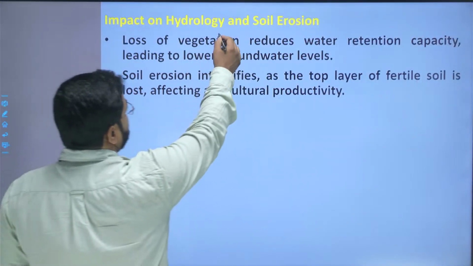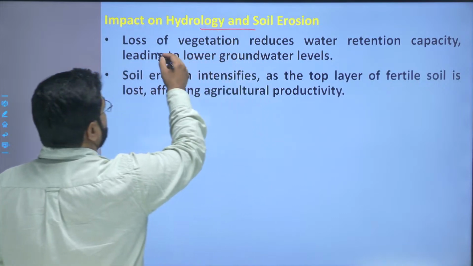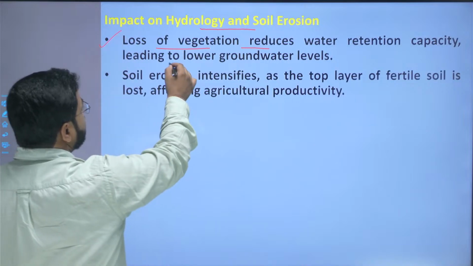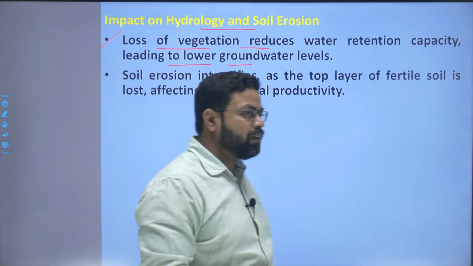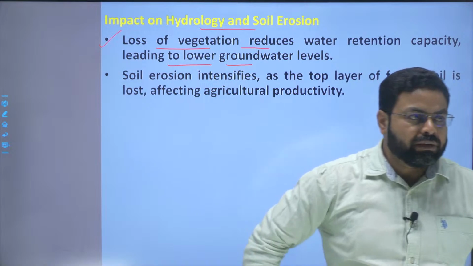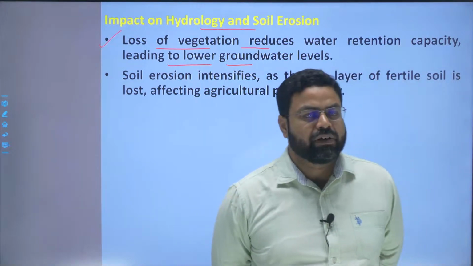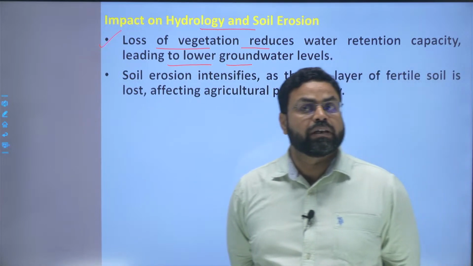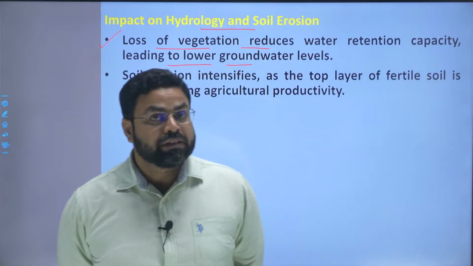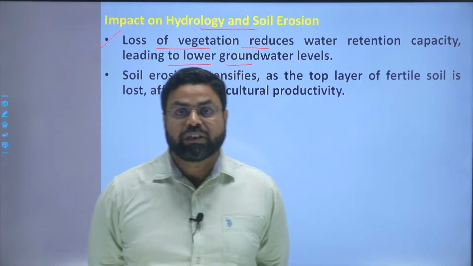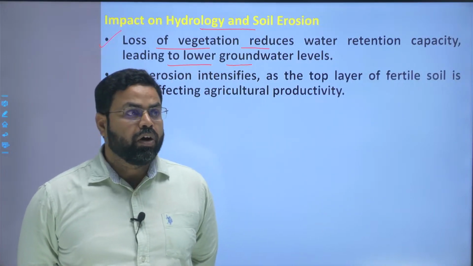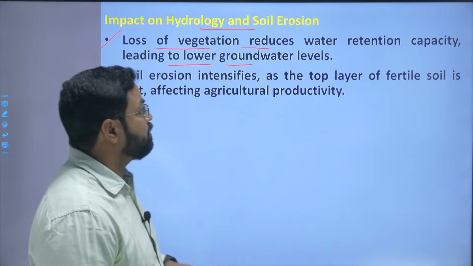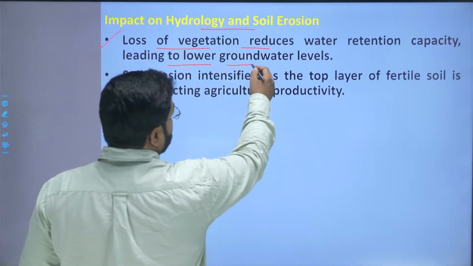Next is the impact on hydrology and soil erosion. Loss of vegetation reduces the water retention capacity, leading to a lower groundwater level in the region. So what happens due to the loss of vegetation? First of all, there will be a higher rate of evaporation of the soil moisture because of the direct sunlight. Next, there will be a low rate of percolation of the water because of the loss of vegetation. As the surface runoff increases, this will again reduce the groundwater level.